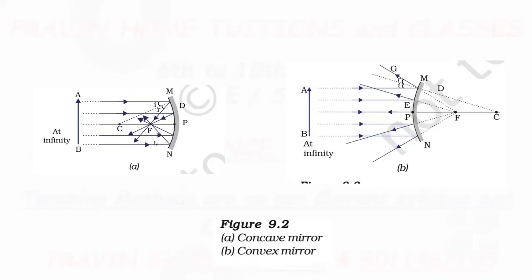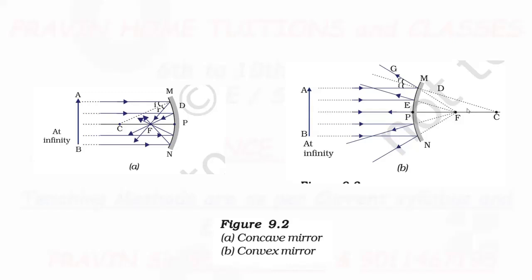This is observed in the case of a concave mirror. But in the case of a convex mirror, the focus and center of curvature are on the non-reflecting side of the mirror. Yes?